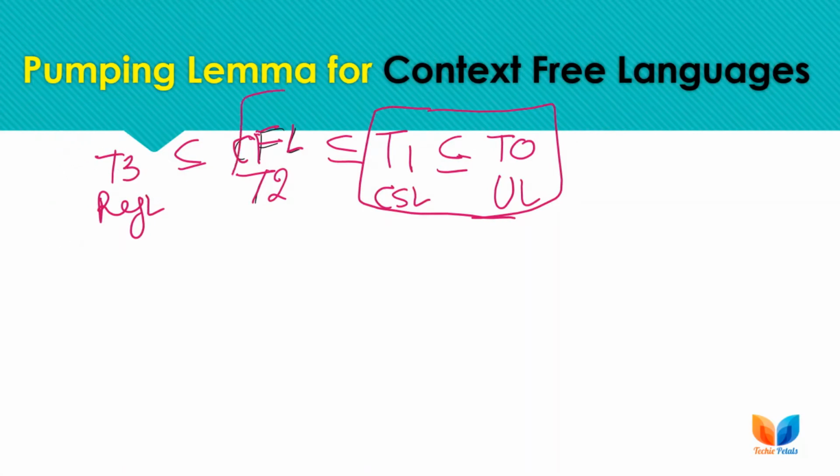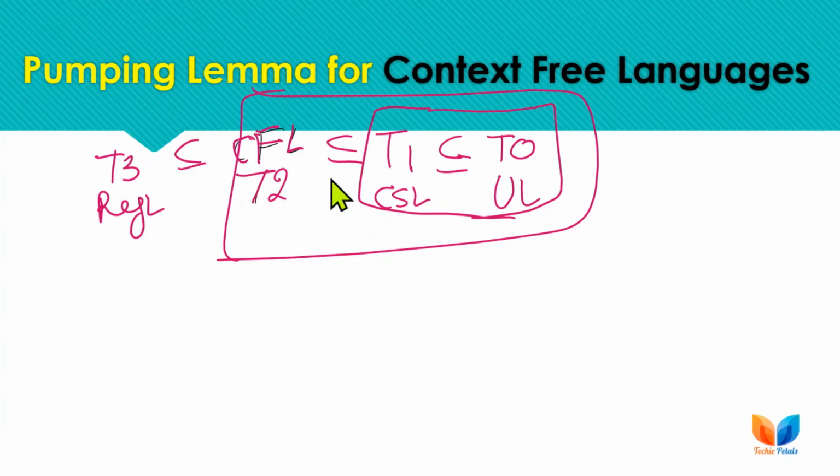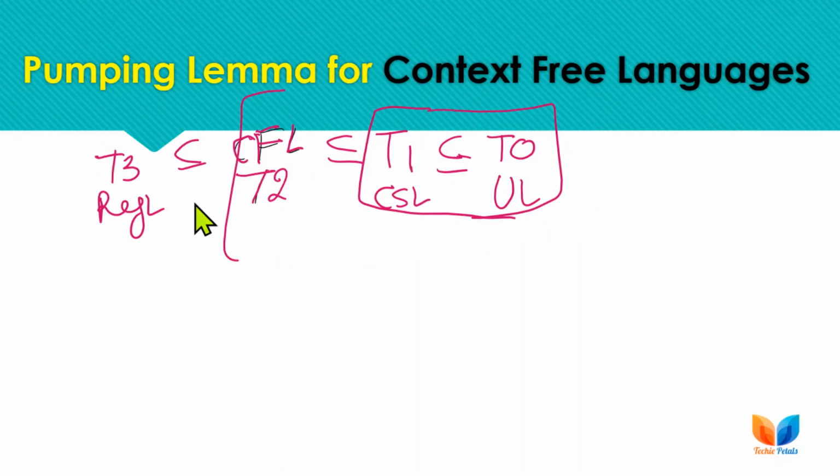because in the previous lecture we were using this complete section to prove non-regular languages with the pumping lemma for regular languages. But here in this section, as we are having a lemma for context-free languages, we will be proving that type 1 context sensitive languages and unrestricted languages are not context-free languages with the help of this pumping lemma.